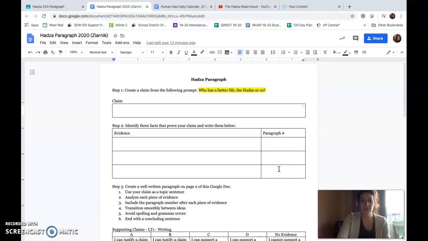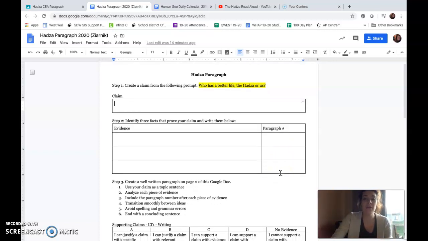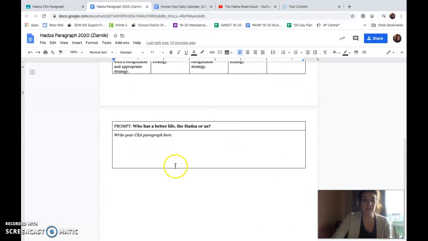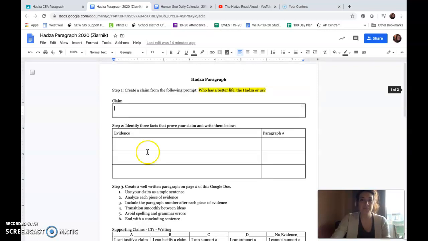On day 4 this week, then we're going to be meeting as a whole class. We are going to discuss the HuG article. By that point, you should have the entire article read as well as all of the questions answered. And then you are going to be, after our discussion, answering that prompt as a CER paragraph written on page 2 of that same document. In our WebEx discussion, we will talk about how to analyze evidence again, as well as what a completed paragraph looks like. So look for that in our WebEx discussion.